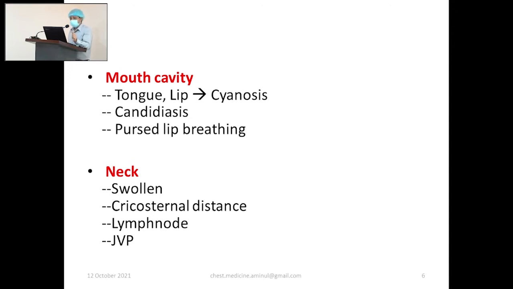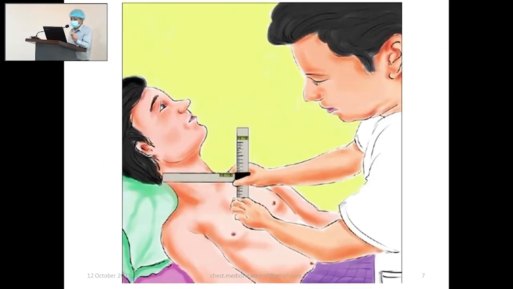JVP is a very important part of respiratory and cardiac examination. In JVP examination, the most common wrongdoing we do is we place the scale vertical to the patient. Actually, this should be vertical to the floor, or the horizontal plane. So this is the upper limit of the jugular venous pulse.